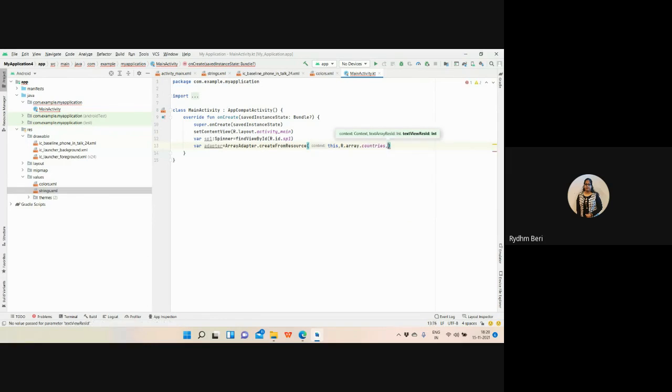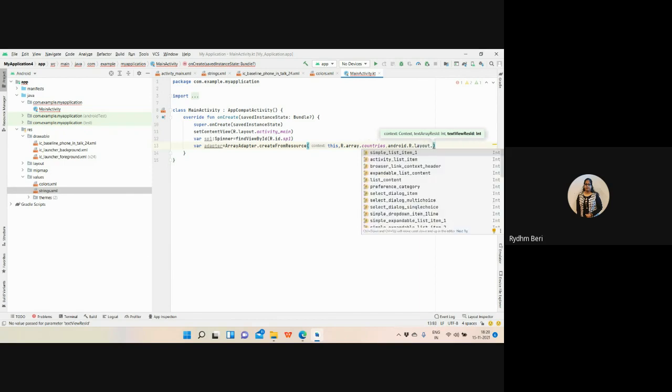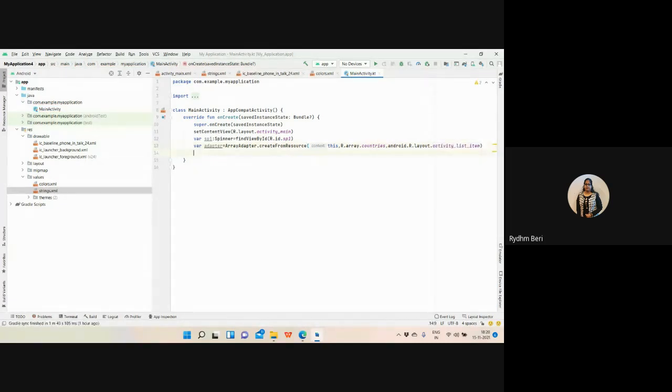I want to access the resource from the array, and then android.R.layout.simple_list_item. Whatever item is selected from the array countries, you need to take that item here in the adapter. And how will these items appear as a list, these items will appear.